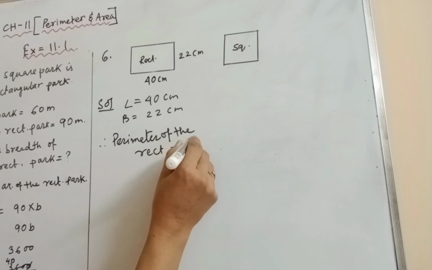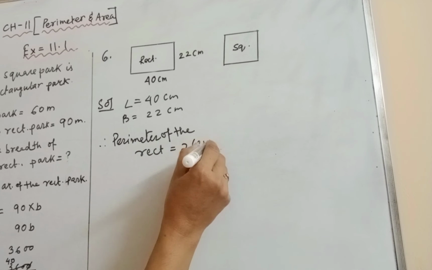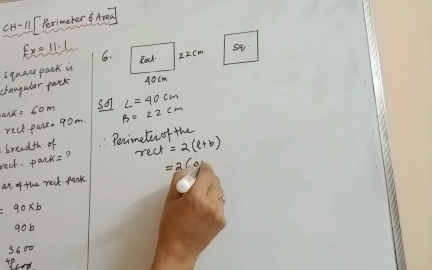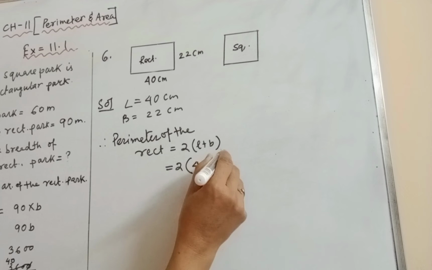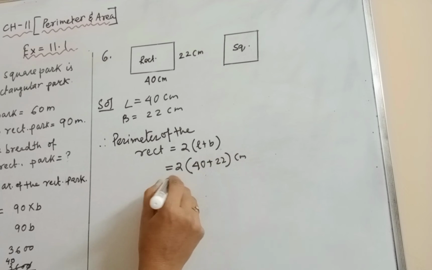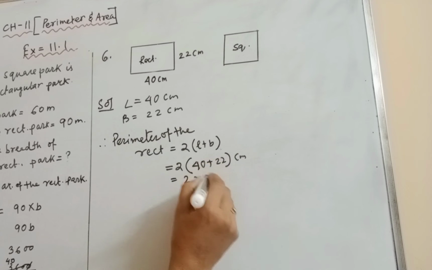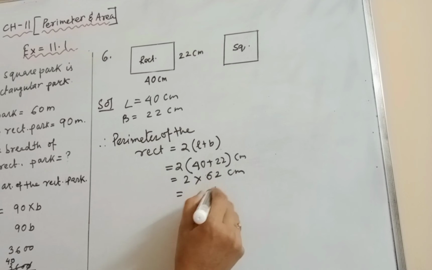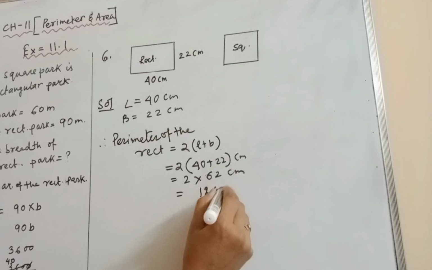Perimeter of the rectangle is 2 into (length plus breadth), that is 2 into (40 plus 22) centimeter, equal to 2 into 62 centimeter, that is 2 sixes are 12, 124 centimeter.